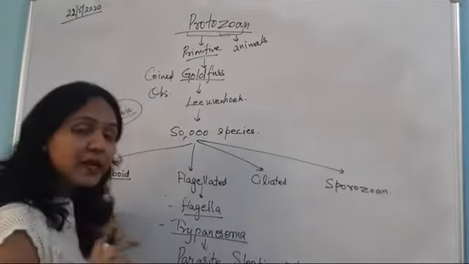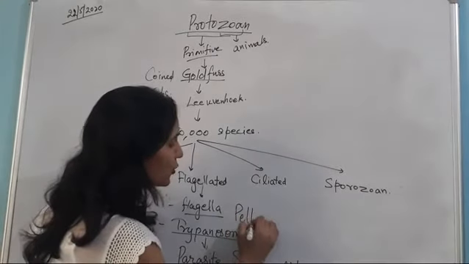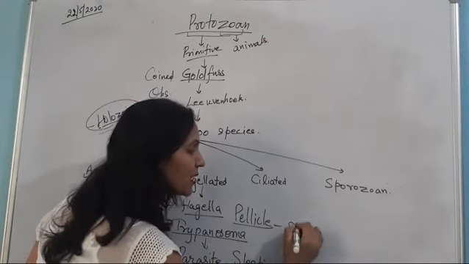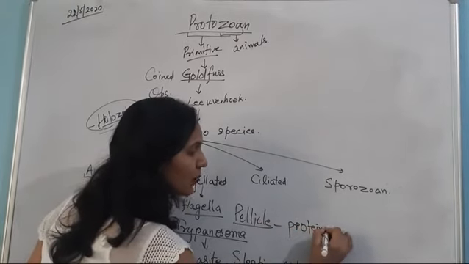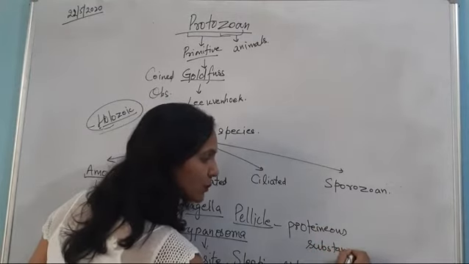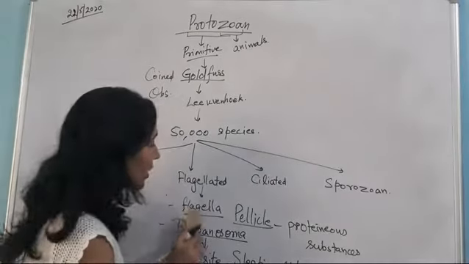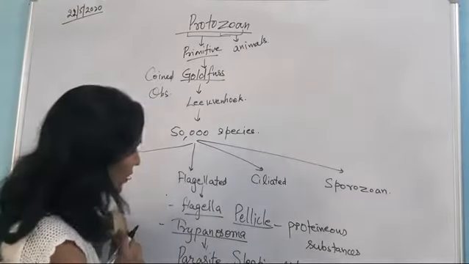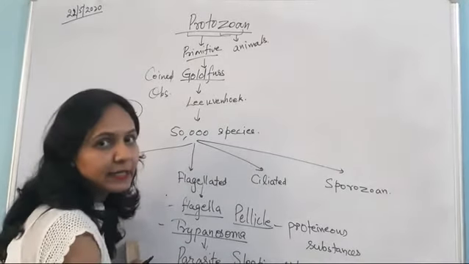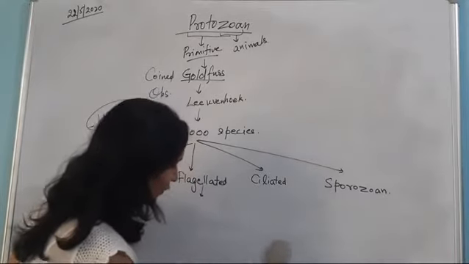They have a special cell boundary made up of pellicle, which is made up of proteinaceous substances which provide elasticity or flexibility to the organism. Clear? And the mode of reproduction in the flagellated form is by binary fission. Clear, beta? So that's all about the flagellated forms.